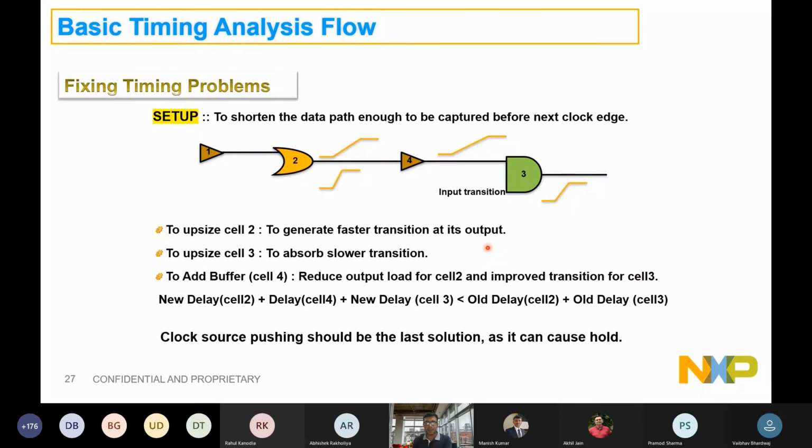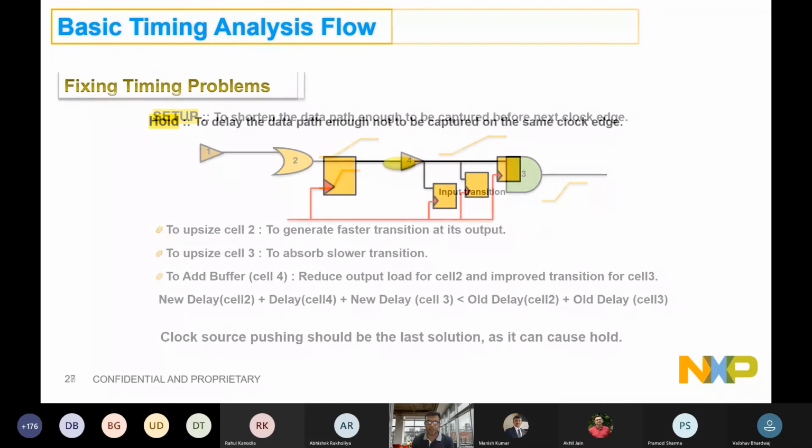And even then, if there is no scope, you can think of pushing this flop further by adding buffers to its clock pin so that you can create more room, if you cannot meet by these 3 processes for setup. But that is not recommended, because as soon as you push this flop further, there will be another flop talking to this flop through this pin. The moment you push it, there will be a hold violation in this path. So you need to be sure about all the combinations of setup and hold criticality while suggesting the fix.